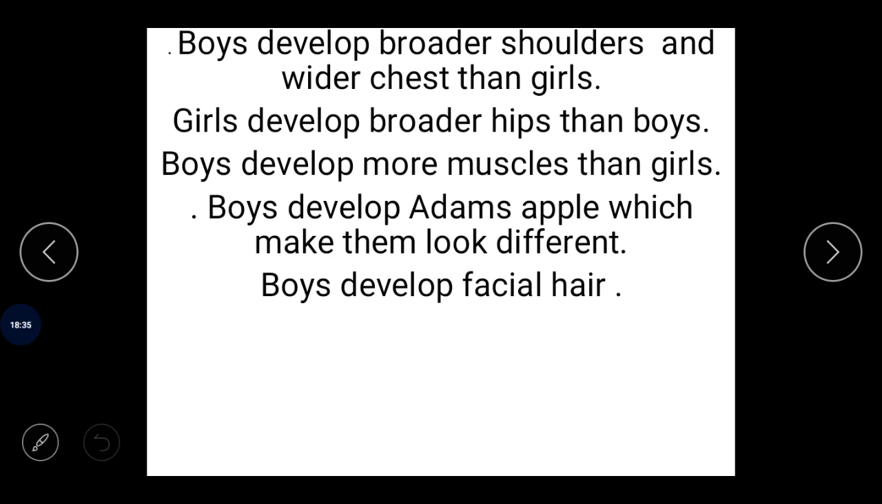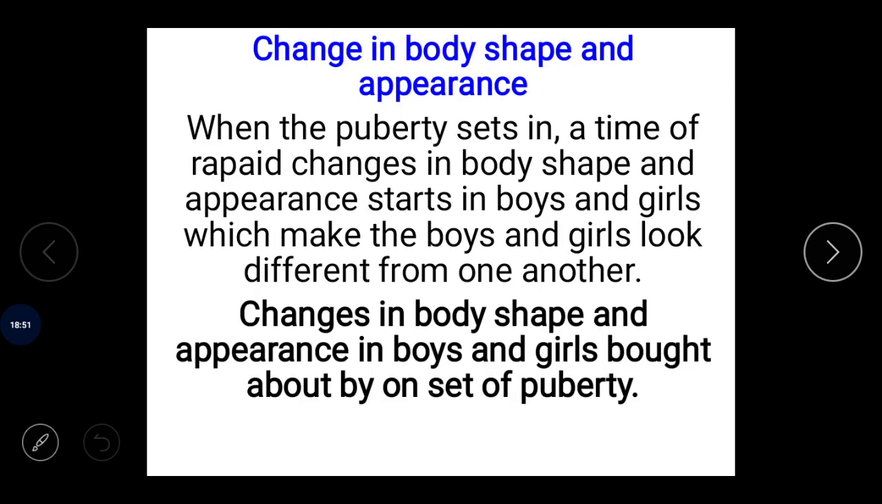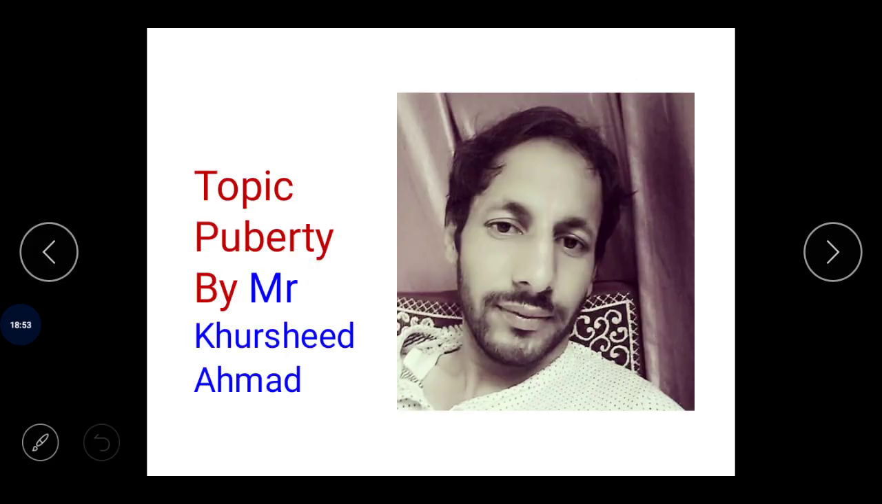It's a common feature in both boys and girls that with the onset of puberty, their height changes. Okay, their height increases. And secondly, the body change and body appearance that I mentioned also changes. So in the coming lecture we will discuss other changes